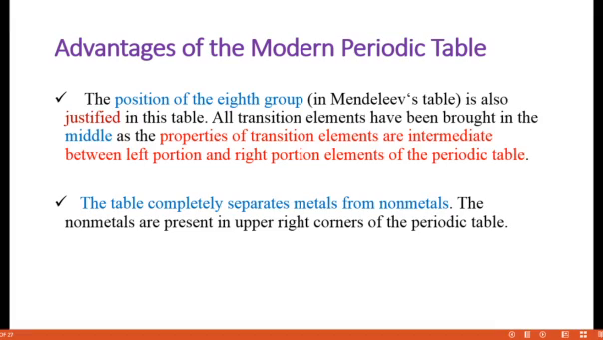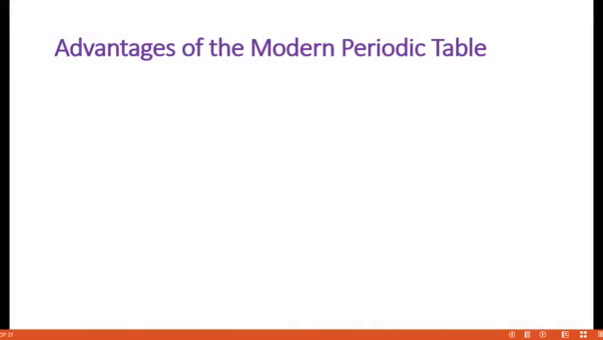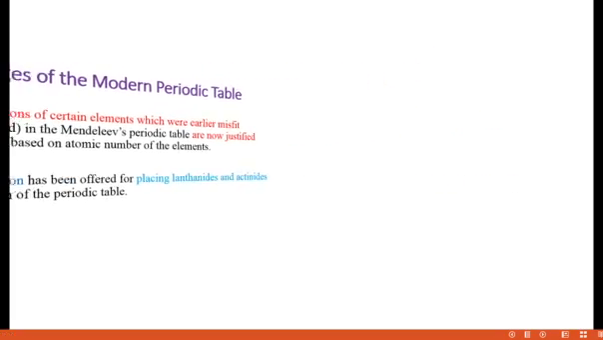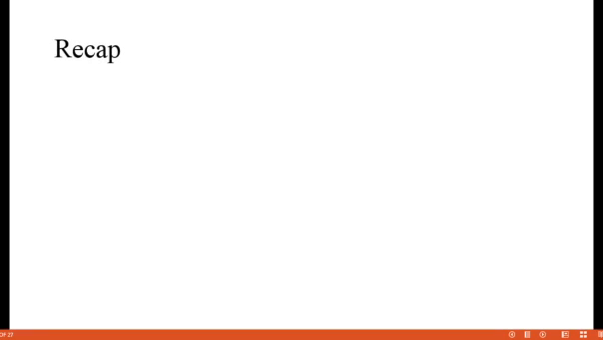Okay. The table completely separates metals from non-metals. So metals are present on the left side and non-metals are present in the upper right corner of the periodic table. The next advantage is the position of certain elements which were earlier misfits, but now are satisfied based on the atomic number of the element. So placing lanthanides and actinides at the bottom of the periodic table is also justified.